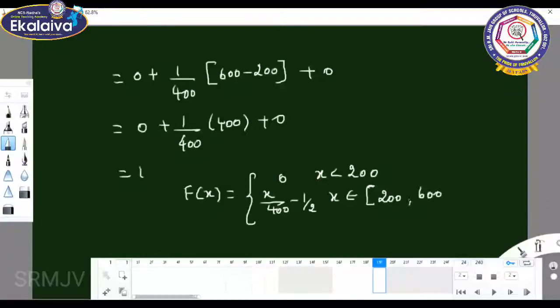And 1 when x belongs to the interval 600 comma infinity.